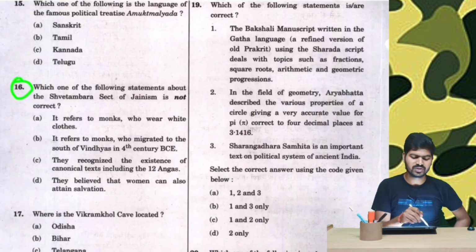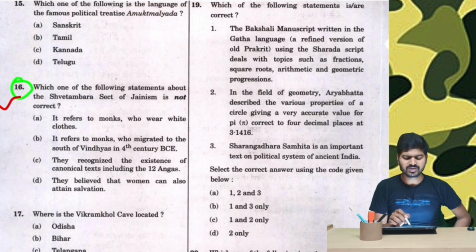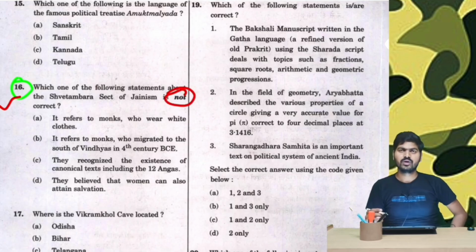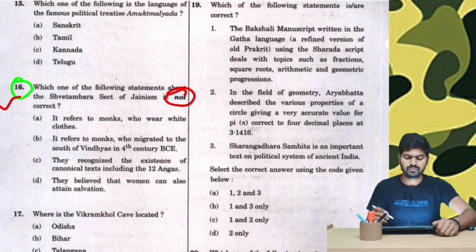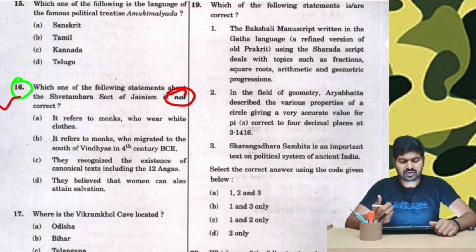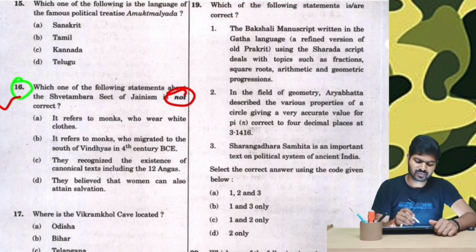Now moving on to question number 16. Which one of the following statements about the Shwetambar sect of Jainism is not correct? Remember, UPSC tends to confuse you with these titles. You have to look carefully in each and every question whether it is asking correct or incorrect. So not correct. First of all, Shwetambar means something which is white in color. Therefore it refers to monks who wear white clothes.